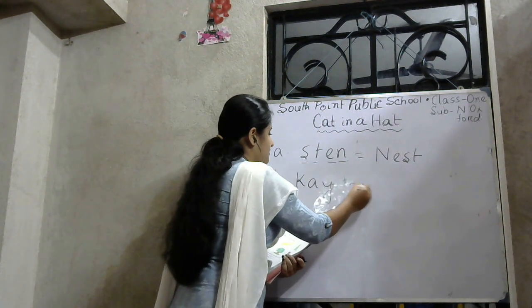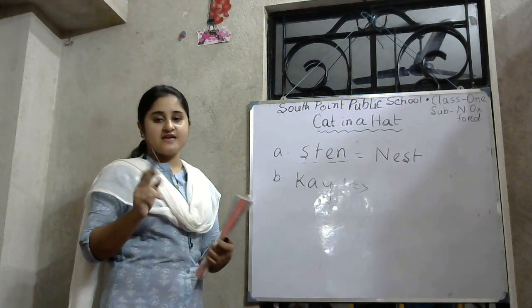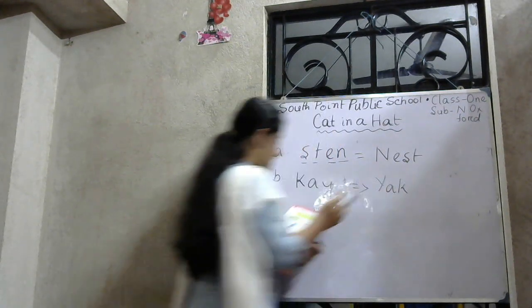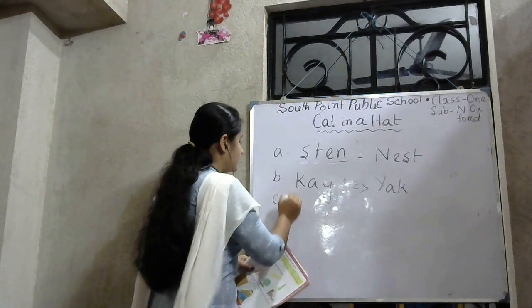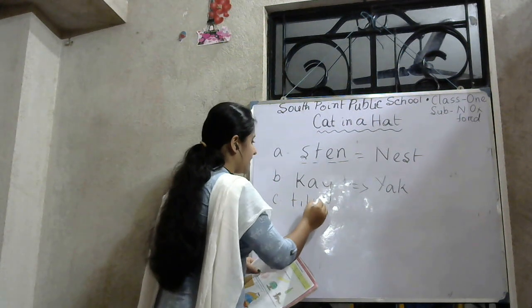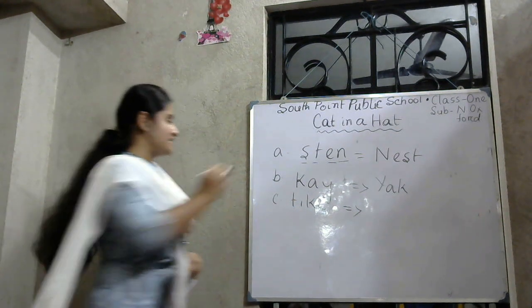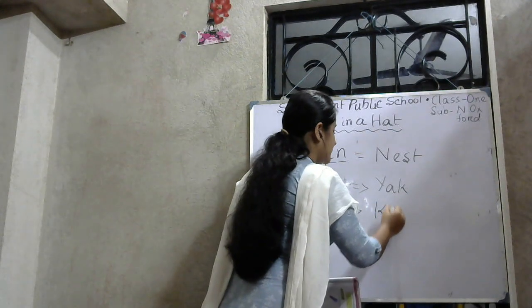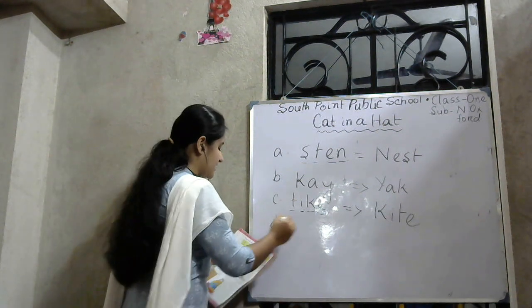Then number B. K-A-Y. Now correct the jumbled letters. Y-A-K. Yak. And then number C is T-I-K-E. What is this? You all know, kite. K-I-T-E. And number D. Very easy.